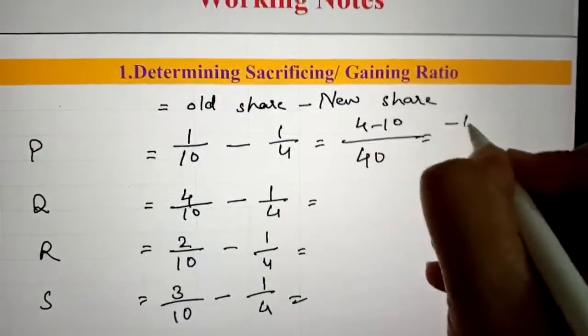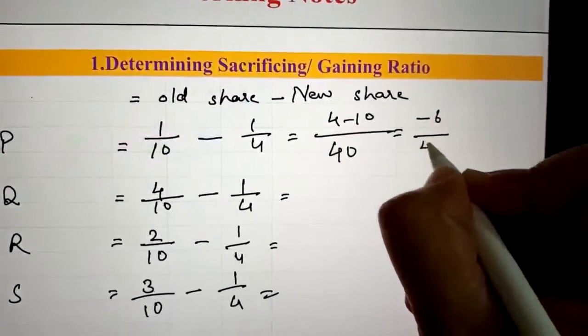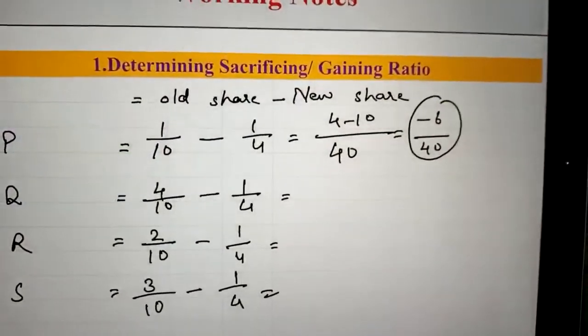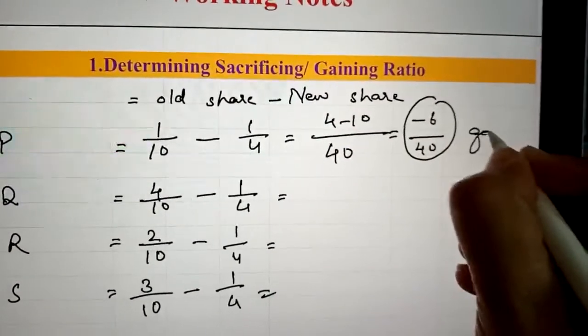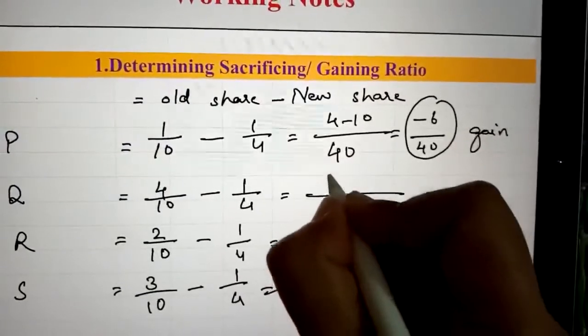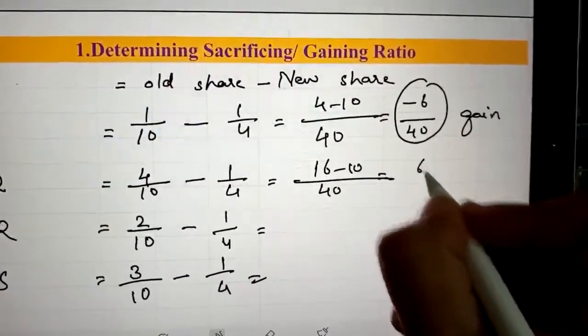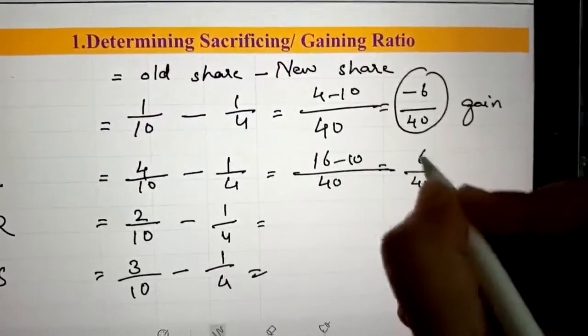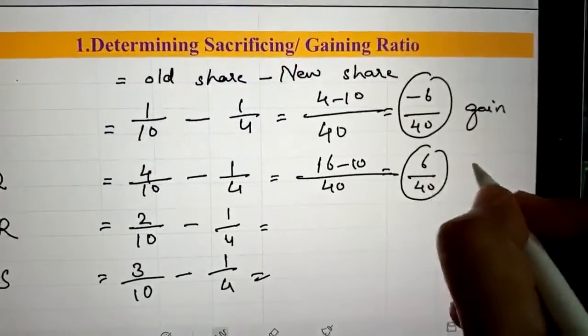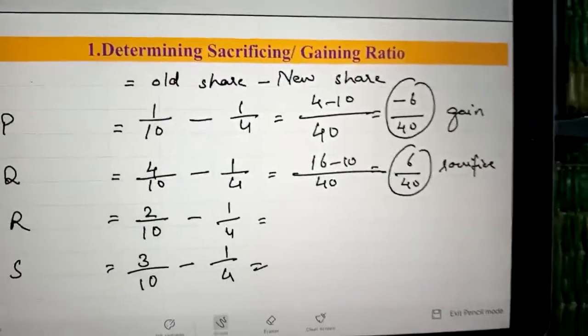Here the gain of P is -6/40, because it is negative, it is a gain. Next, Q's sacrifice, it is positive, so the sacrifice is 6/40.